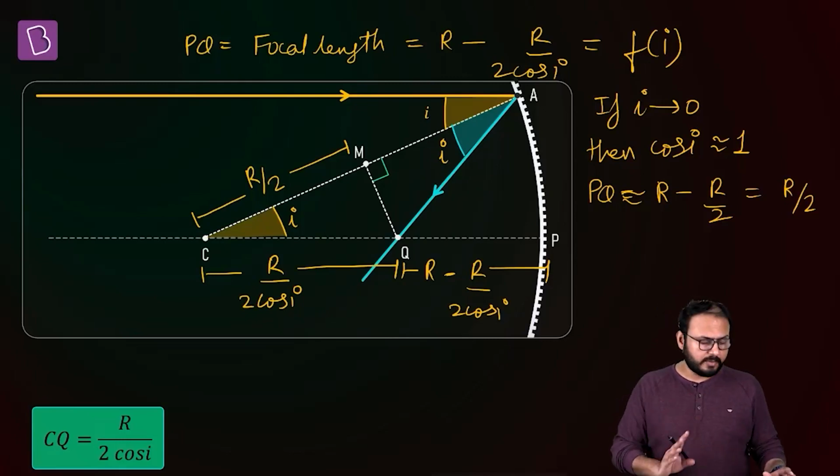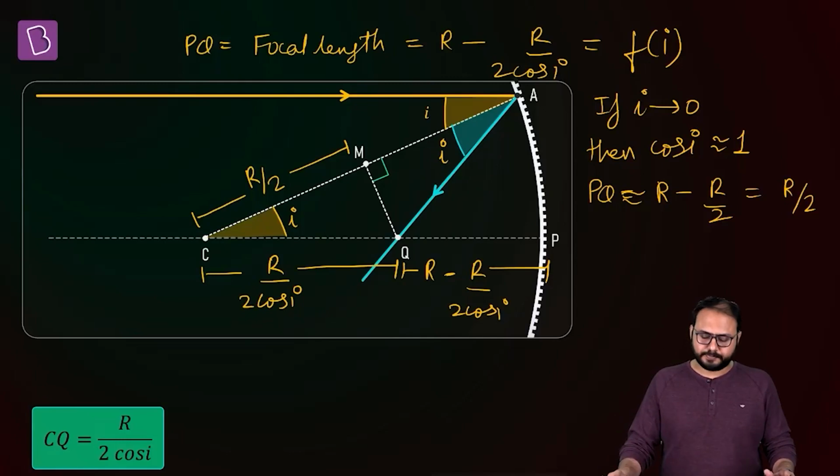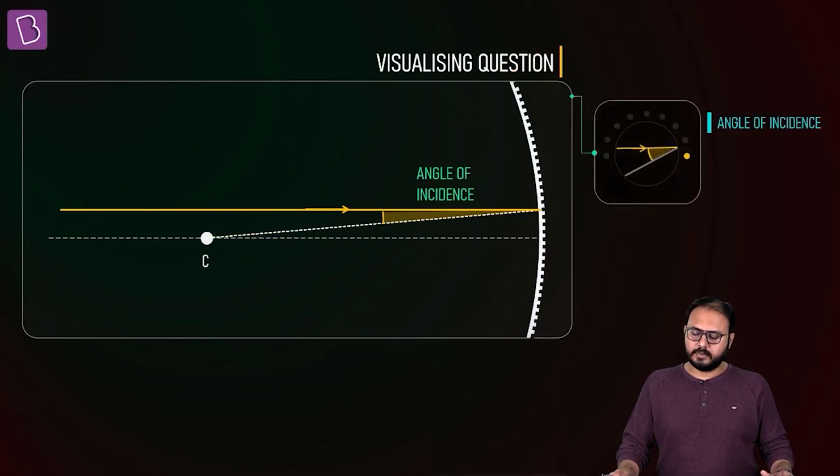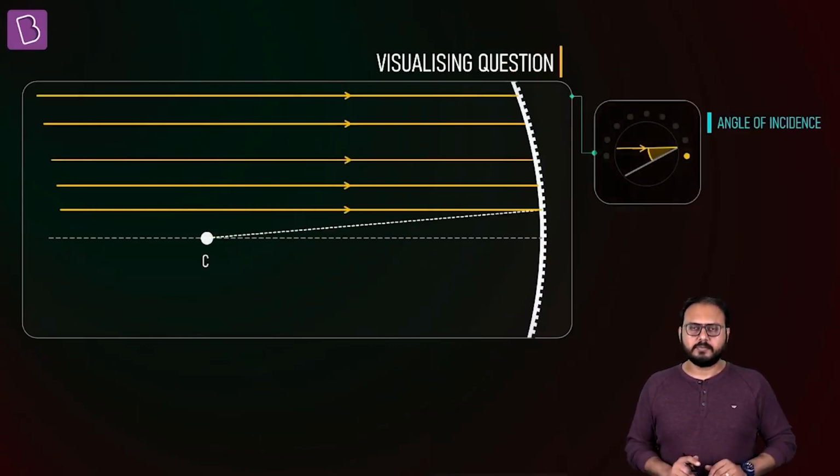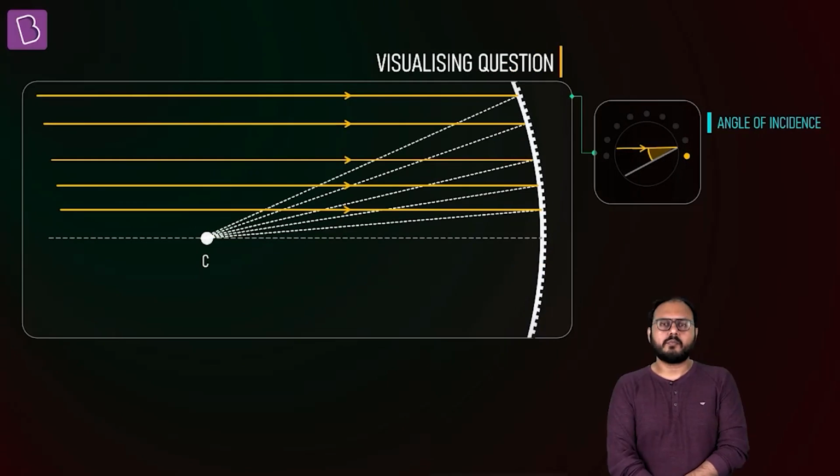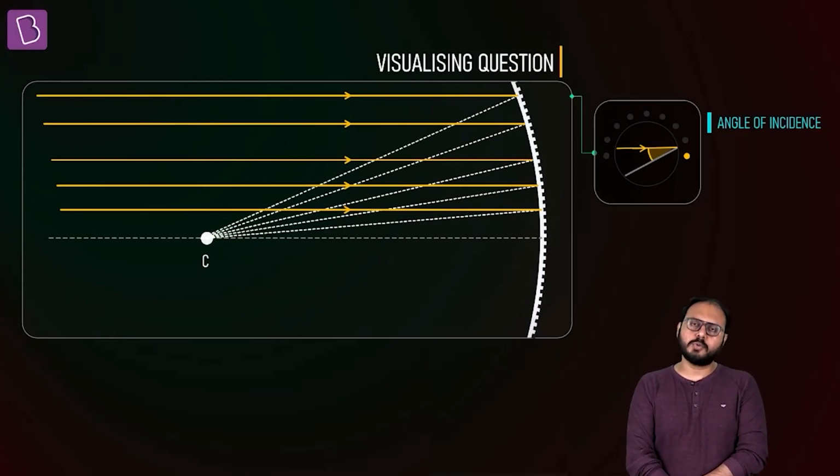I'm not done yet. Hold on. Let me show you something. Ready? See what happens. Watch closely. What have I done? So you have drawn a stack of parallel rays, correct. What are those white lines? So they are the normals because all of them are passing through the center, correct.